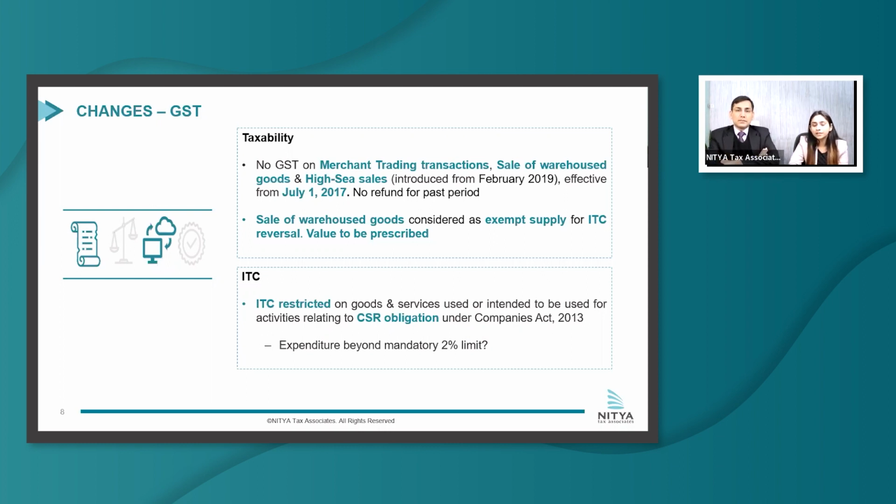For expenditure on goods incurred beyond the 2% mandatory limit, taxpayers will be hit by the specific restriction under Section 17(5)(h), which restricts ITC on goods disposed of by way of gift. Further, for expenditure on services incurred beyond the 2% mandatory limit, there is no such restriction.